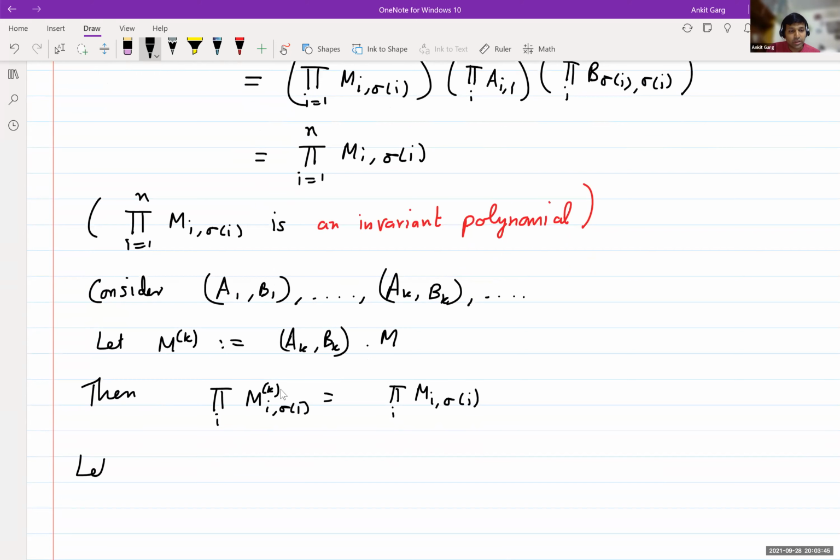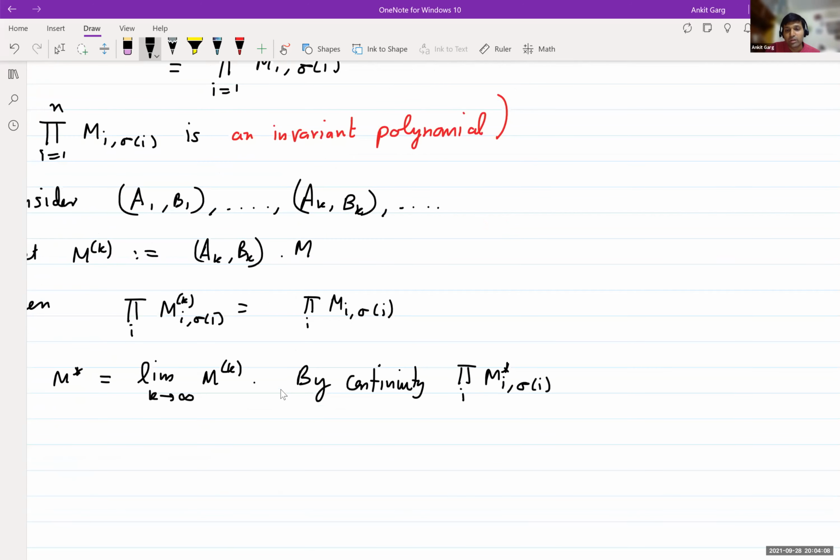And let M star be the limit of Mk. Then by continuity, the product over i of M star i sigma i will also be equal to the product over i of M i sigma i, which we know is non-zero.